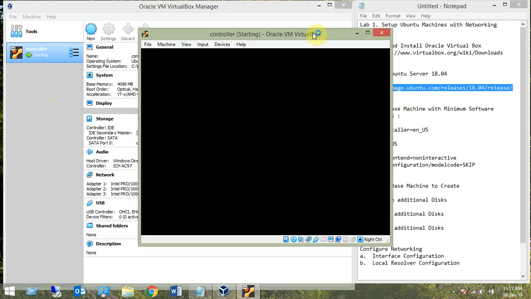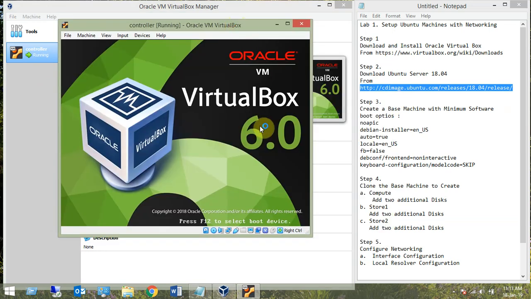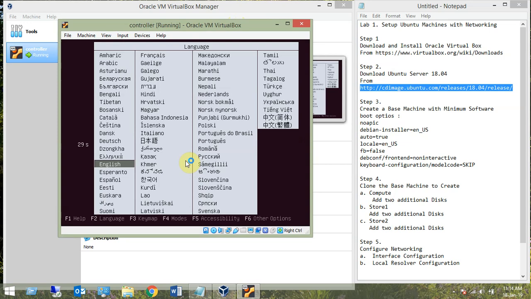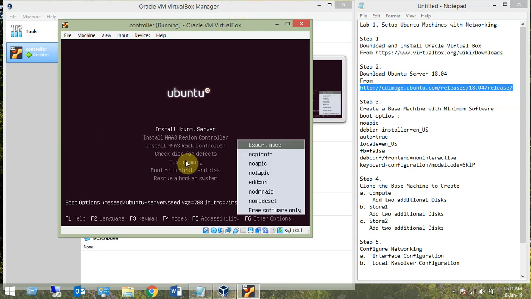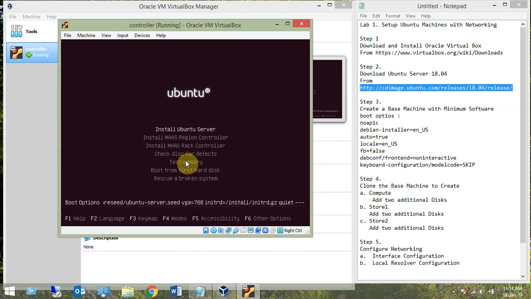We are on step number 3. So, English language. Now here we are going to use some default boot options. Let's select F6 to enter some boot options. Here we are going to select these boot options. After the initial RAM disk, these settings, vga=788, are the default settings given. You can remove this if you want, but even if you want to keep it, you can keep it.